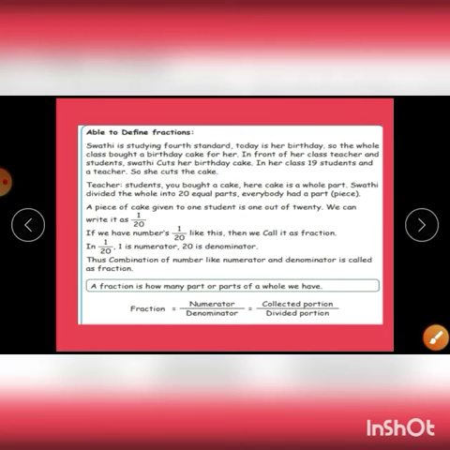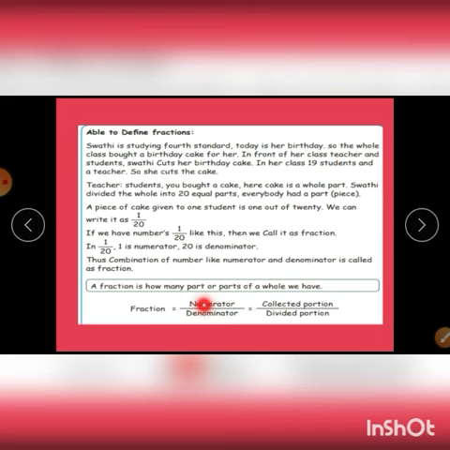Okay. So everybody had a piece. A piece of cake given to one student is 1 out of 20. So we can write it as 1 by 20. So here the number 1 by 20 we call a fraction. Here 1 is the numerator and 20 is the denominator. Thus the combination of numbers like this, numerator and denominator, is called a fraction.